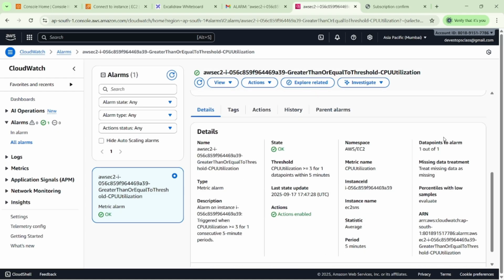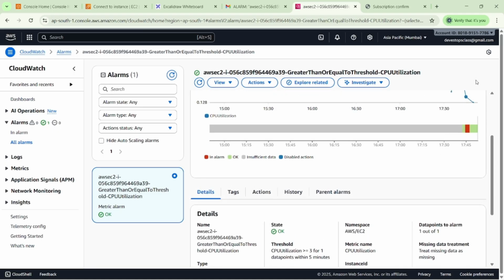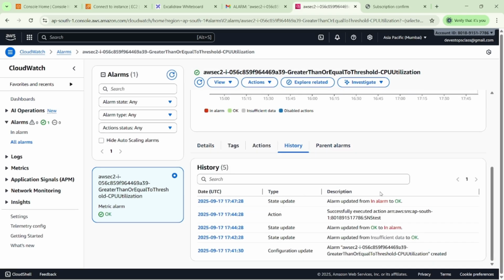Once the CPU utilization went more than 3%, we got an email from the AWS side. In that history, you can see the alarm status also changed here. You can see the In alarm and OK states, date-wise and time-wise, the state update, the action state update, and all that data.